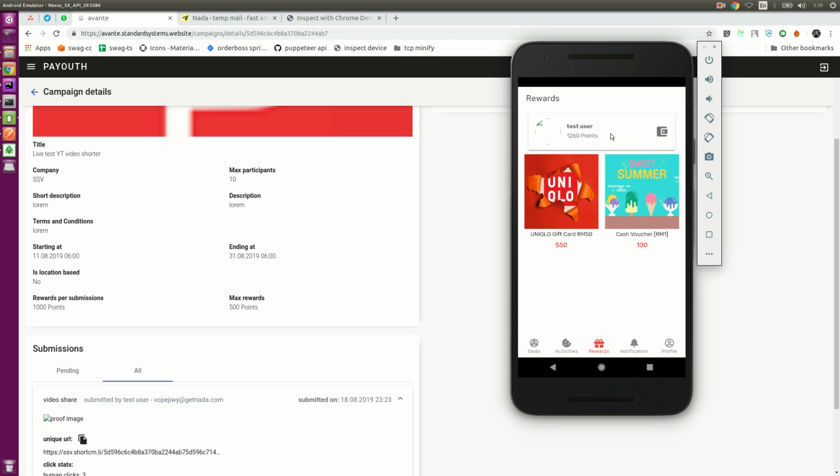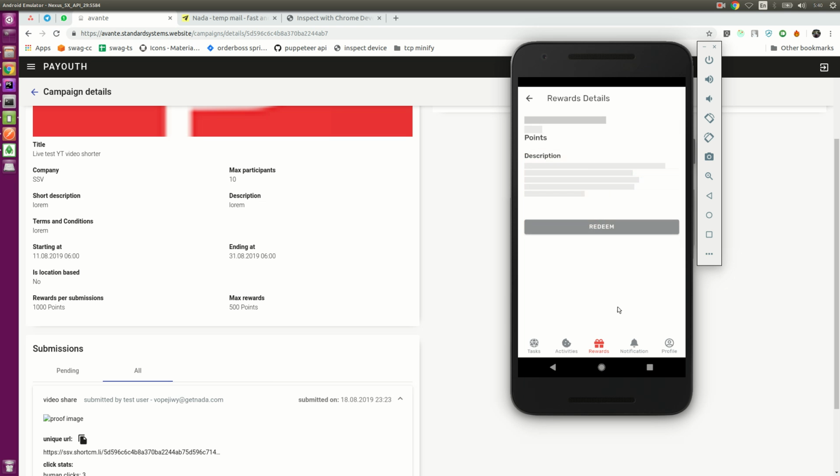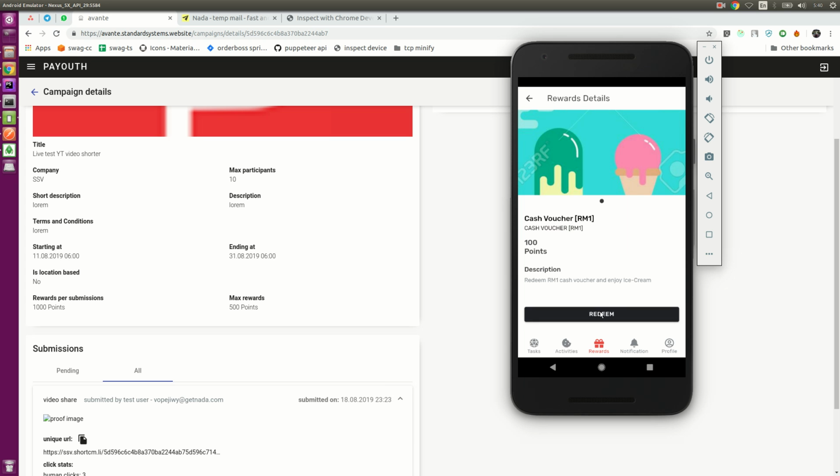So the backend mechanism that calculates the points and rewards the points to the user is correct in this case. Now the user can redeem this cash voucher, which is 1 ringgit. Because I have 1000 points, this is just going to cost me 100 points, so I'm going to click on it and redeem.